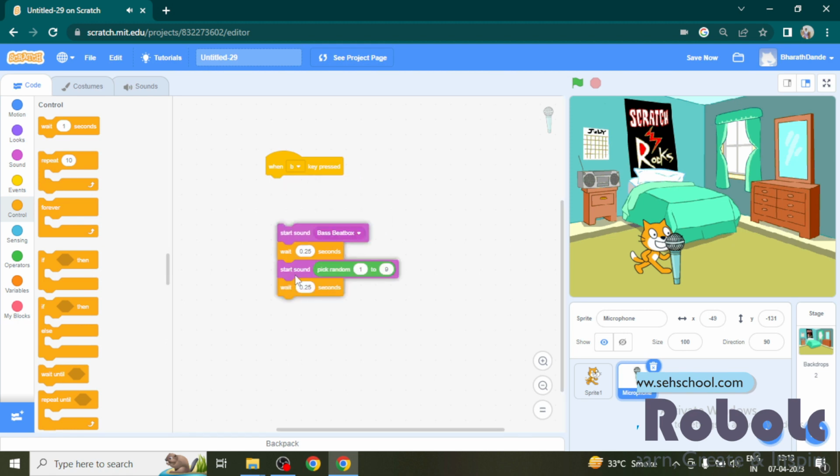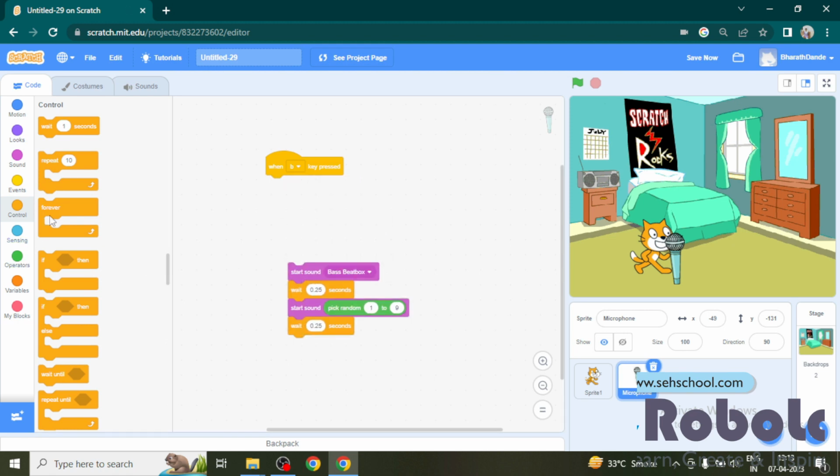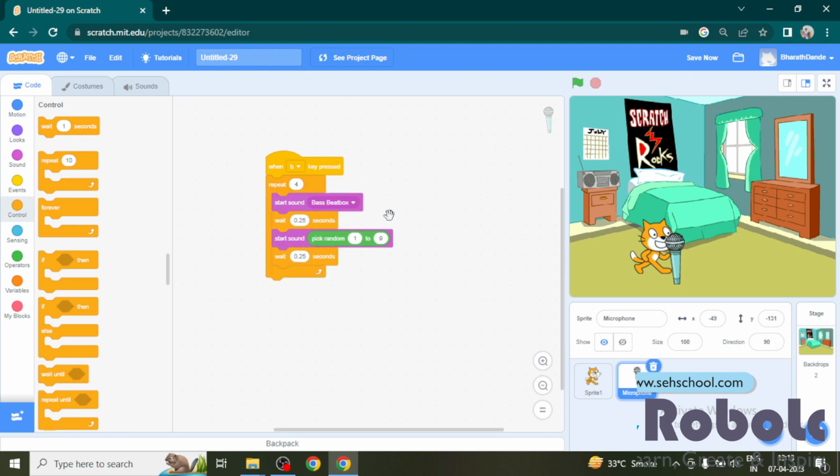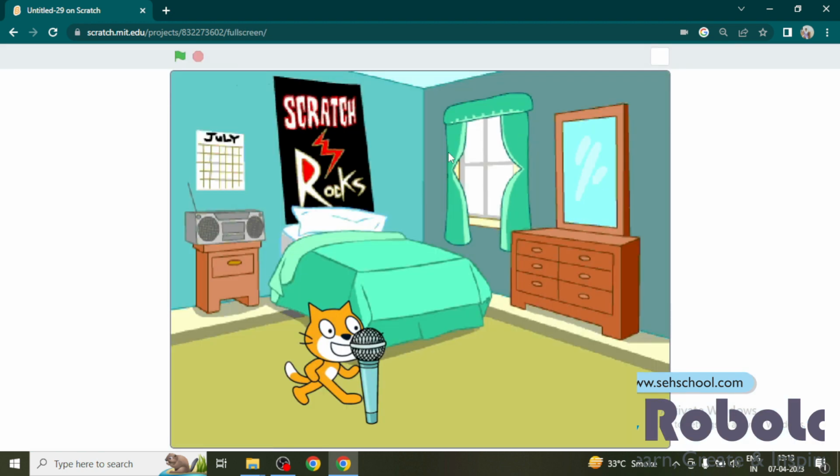Now I want to repeat this code for 4 times. For that, here I am using a repeat block and inserting the code inside. Now expand the stage and press the button B.